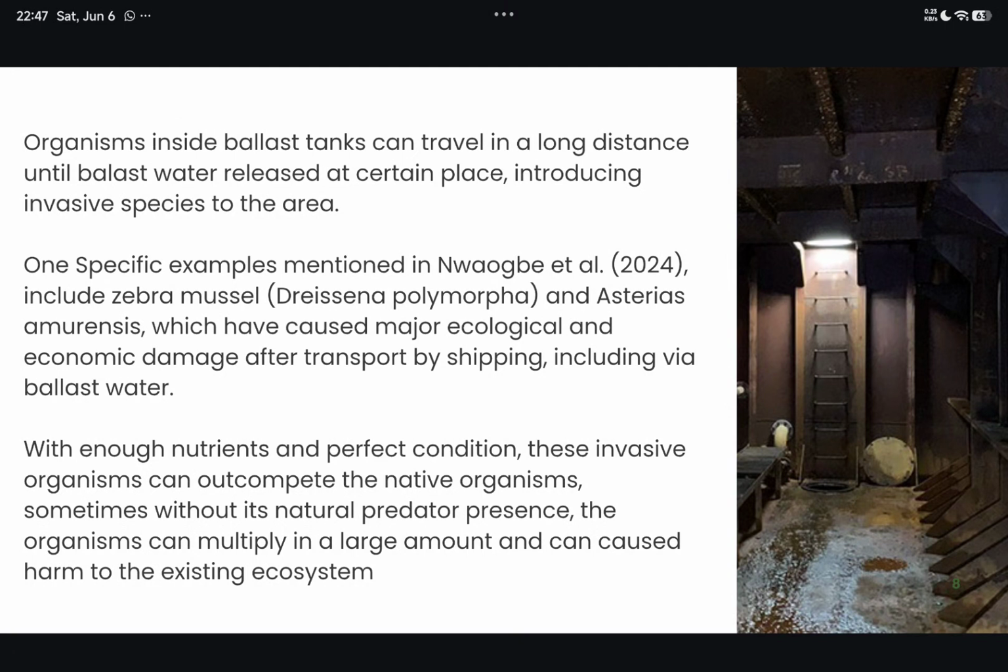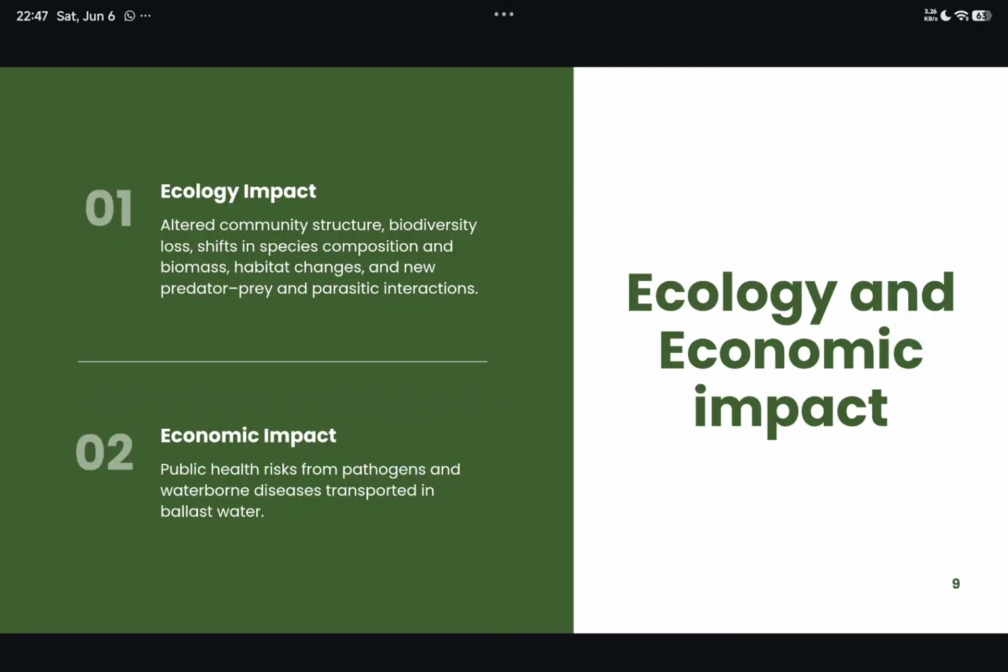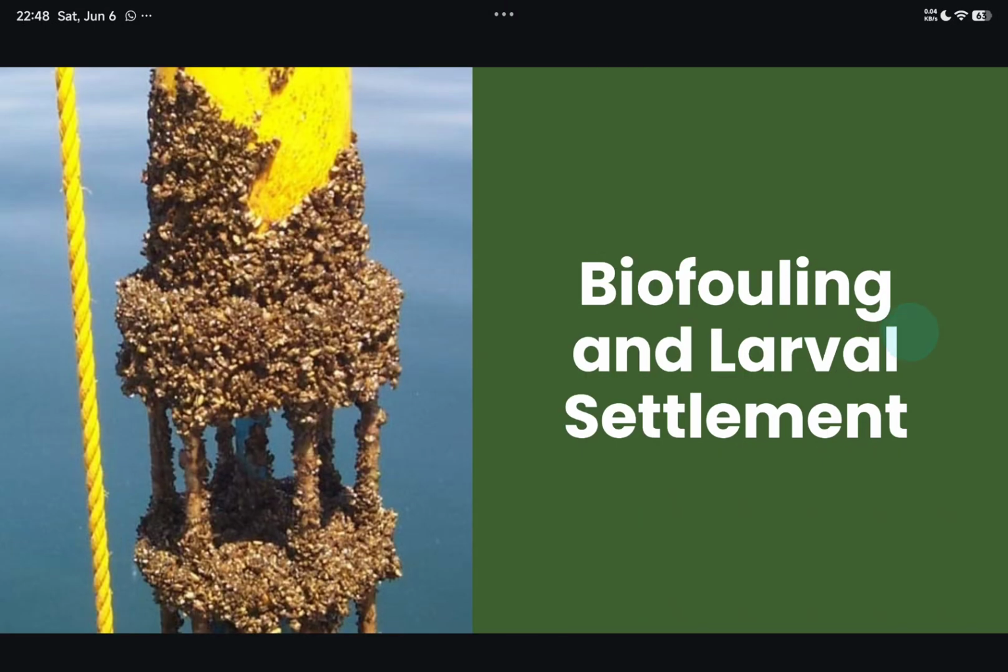One specific example of species that is mentioned in Wow Bear et al. is the zebra mussel, which can cause major ecological and economic damage after transport by shipping. What is the ecological and economic impact, you wonder? The ecological impact of the invasive species that can come from the ballast water is that they can alter the community structure or cause biodiversity loss. While the economic impact is the public health risks from pathogens and waterborne disease transported from the ballast water.